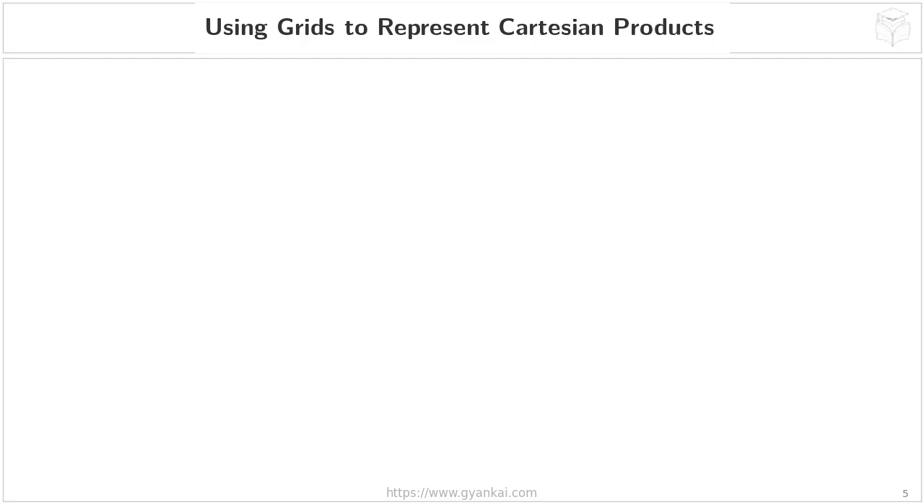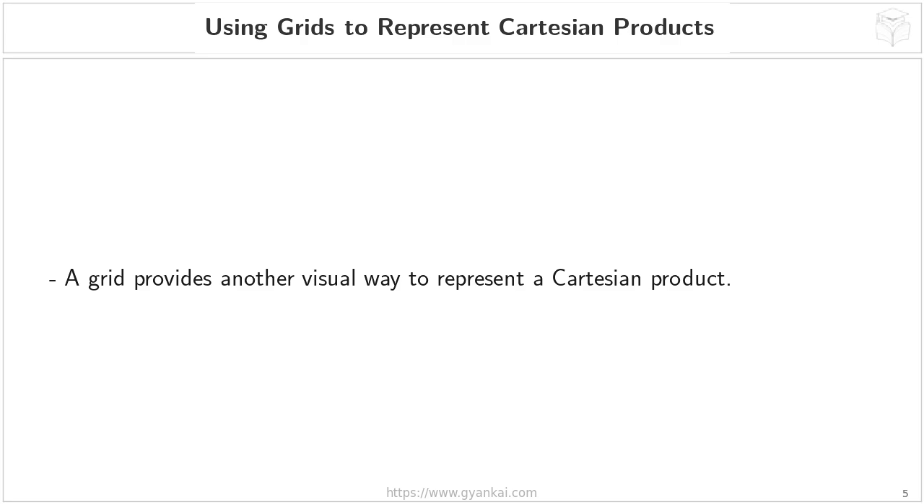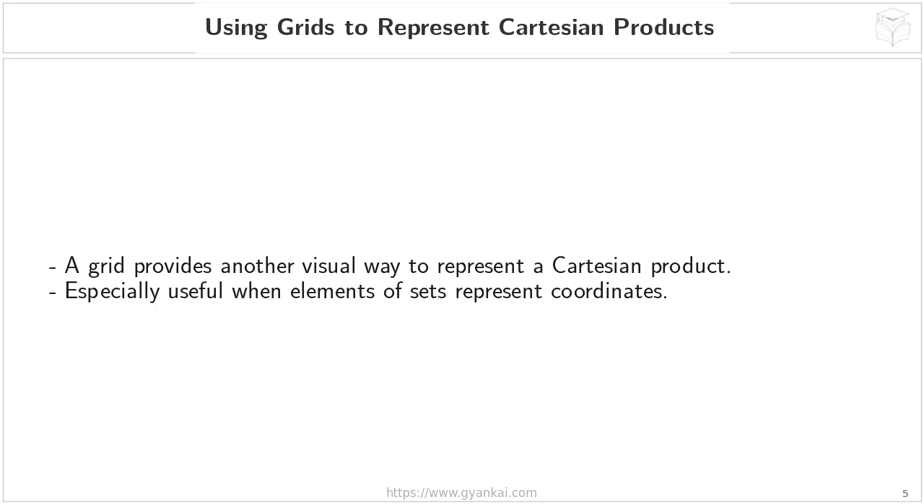Using grids to represent Cartesian products. So we've just seen how to represent Cartesian products using tables, which was a really organized way to list out all the ordered pairs. Now, let's explore another visual method, using grids. This slide introduces the idea of representing Cartesian products with a grid, and this method becomes particularly helpful when the elements within our sets can be thought of as coordinates. Remember, coordinates are how we locate points on a plane, and that's exactly what we'll be doing here.